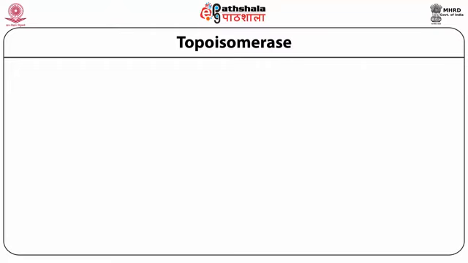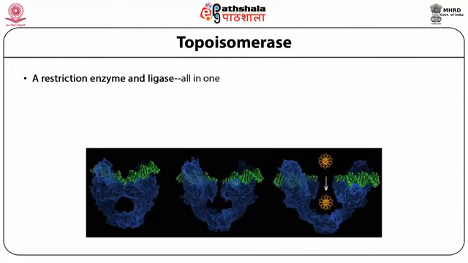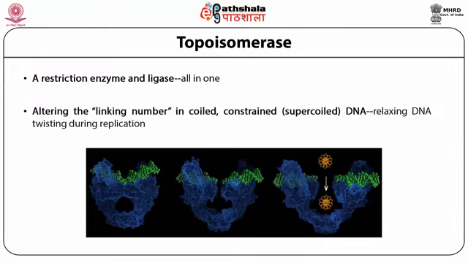Topoisomerase has a restriction enzyme and a ligase capability. So it has the capacity all in one. It is involved in altering the linking number in coiled constraints, that is the supercoiled DNA. Thus they relax DNA twisting during replication.